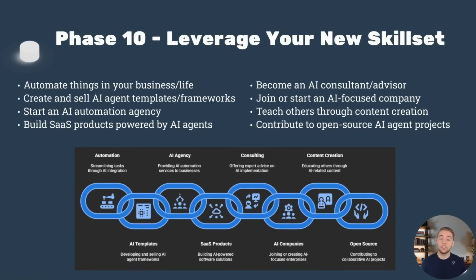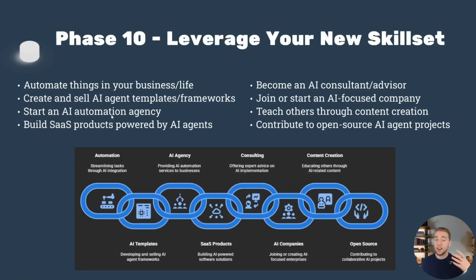And with that, that brings us to our last phase, which is leveraging your new skill set. Honestly, the thing I love the most about AI agents is just how versatile of opportunities you have once you get really good at building them. You can automate things in your own business or your own life. You can create and sell AI agent templates or frameworks, and that's a really powerful thing, by the way. Creating systems around your AI agents, packaging up those and selling those is so lucrative.